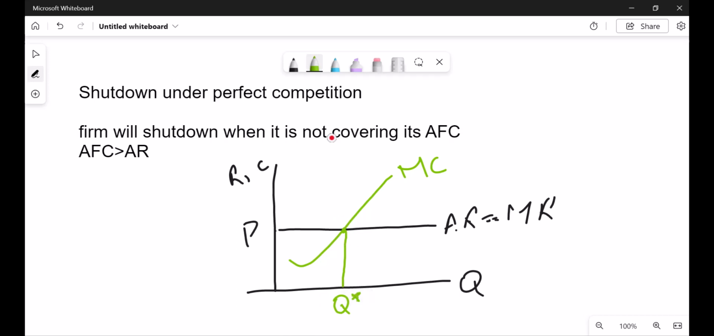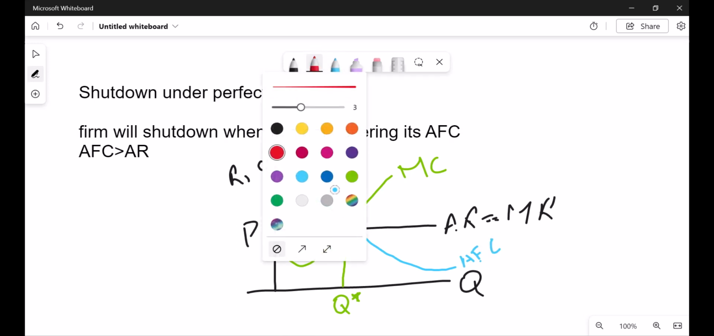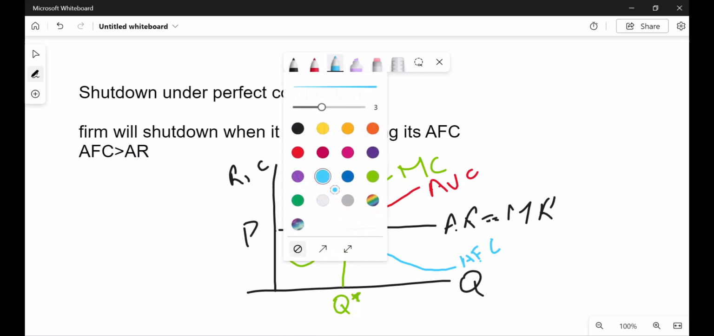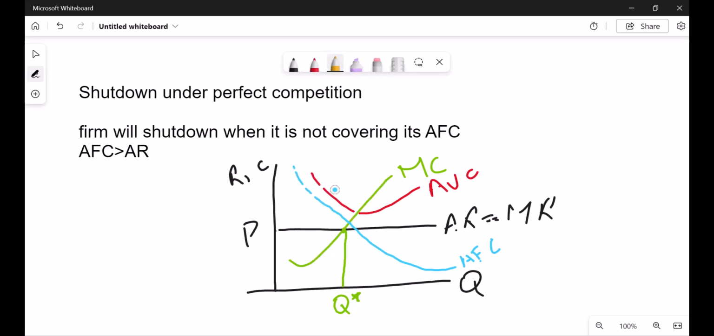As we mentioned earlier, the firm will shut down when its average fixed cost is greater than average revenue. So we have to draw average fixed cost in such a way that it is higher than this point. So we will draw average fixed cost here. And as we know, average variable cost is greater than average fixed cost, and the average cost curve is the sum of average fixed cost and average variable cost, so it should be higher than the average variable cost.